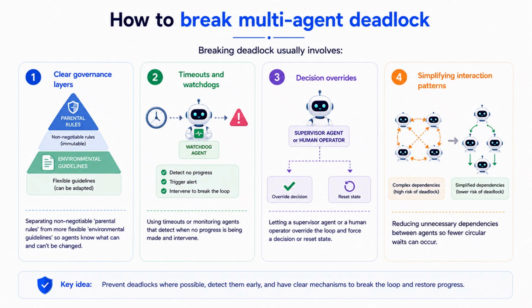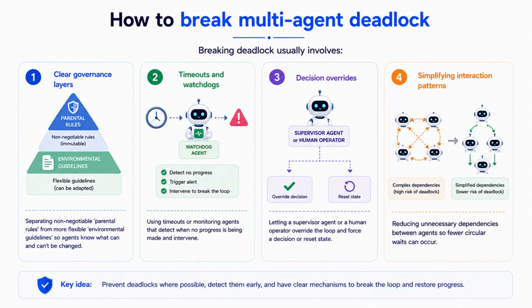Breaking deadlock usually involves clear governance layers, separating non-negotiable parental rules from more flexible environmental guidelines so agents know what can and can't be changed. Timeouts and watchdogs: using timeouts or monitoring agents that detect when no progress is being made and intervene.